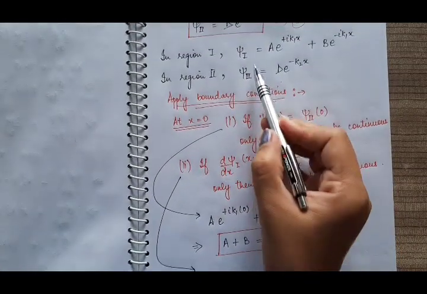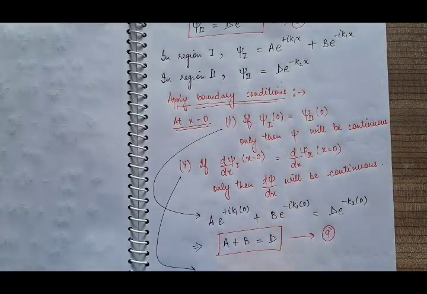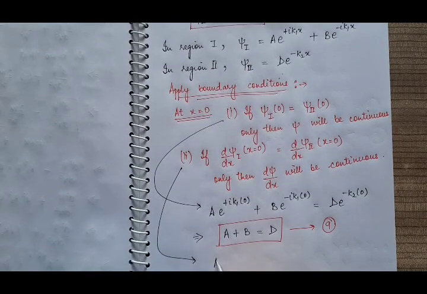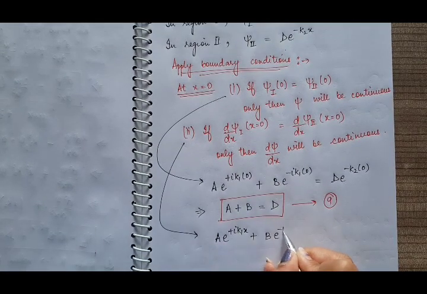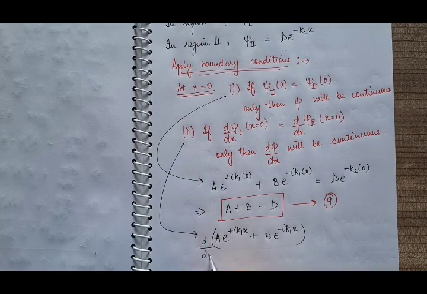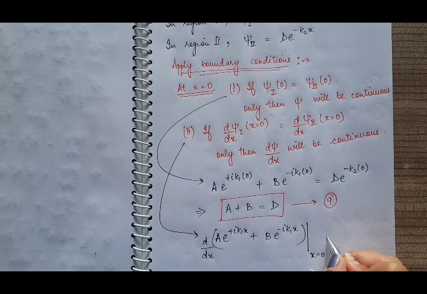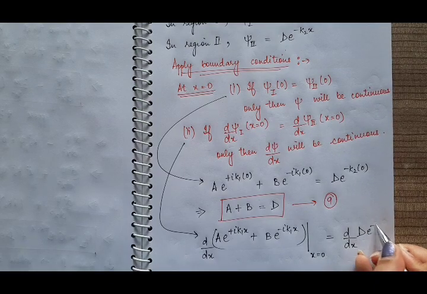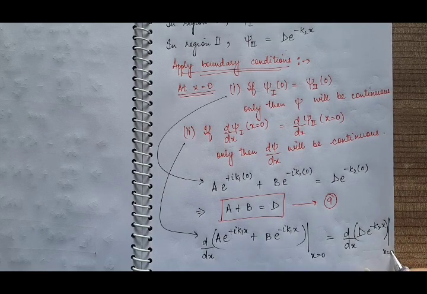Now according to the second boundary condition, we have, what will be the value of d psi 1 by dx? Differentiate this psi 1 with respect to x. So it will be a e raised to power plus iota k1x plus b e raised to power minus iota k1x, its differentiation with respect to x, then at x is equal to 0. It will be equal to the differentiation of d e raised to power minus k2x with respect to x at x is equal to 0.